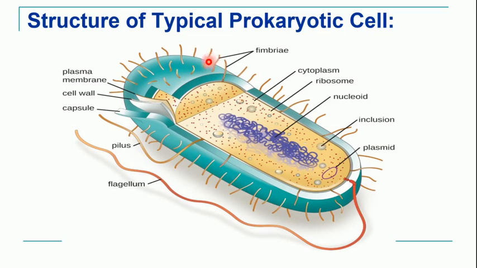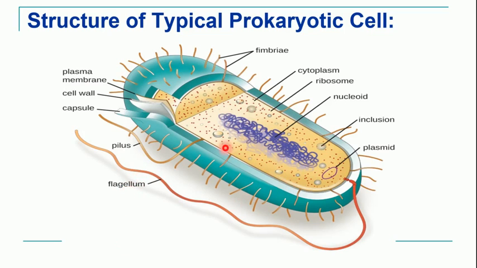The small structures are known as fimbriae or pili. These help in attachment, and one large or sometimes many such large structures are present, which are called flagella. Singular is flagellum. The function of the flagellum, we all know, is locomotion.